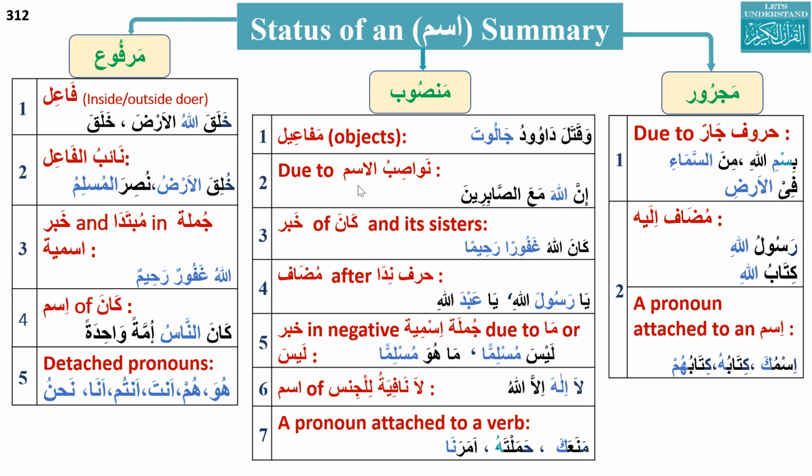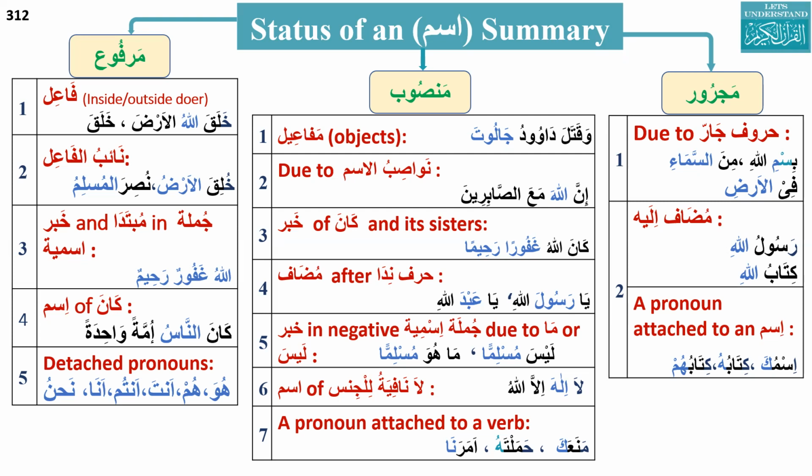So here, the third case is in jumla ismiya, mubtada and khabar. Mubtada and khabar both will be in rafa status, like Allahu Ghafurun Rahimun. So mubtada and khabar both will be in rafa status in case of jumla ismiya, the nominal sentence.